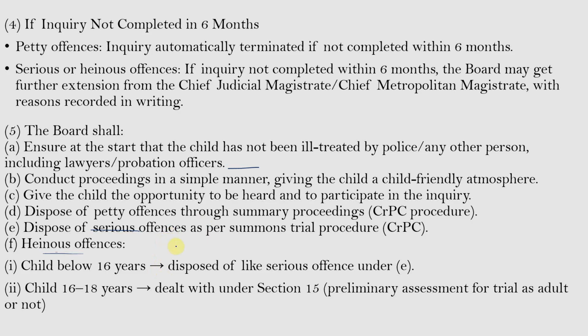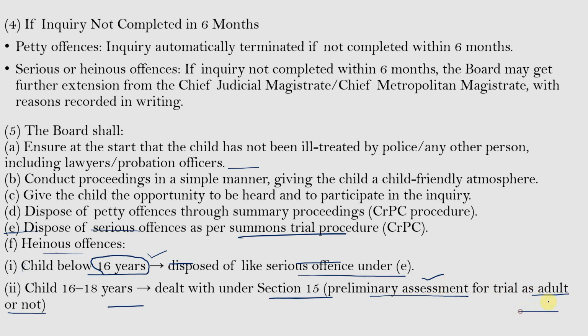So, in cases of heinous offences, if the child is below the age of 16 years and has committed a heinous offence, then the case shall be disposed of like a serious offence under Clause E. If the child is below the age of 16 years, the case shall be disposed of according to the summons trial proceeding. And if the child is between 16 to 18 years and has committed a heinous offence, then it is dealt with under Section 15. So, after conducting the preliminary assessment, the board will decide whether the trial shall be conducted as of an adult or not.